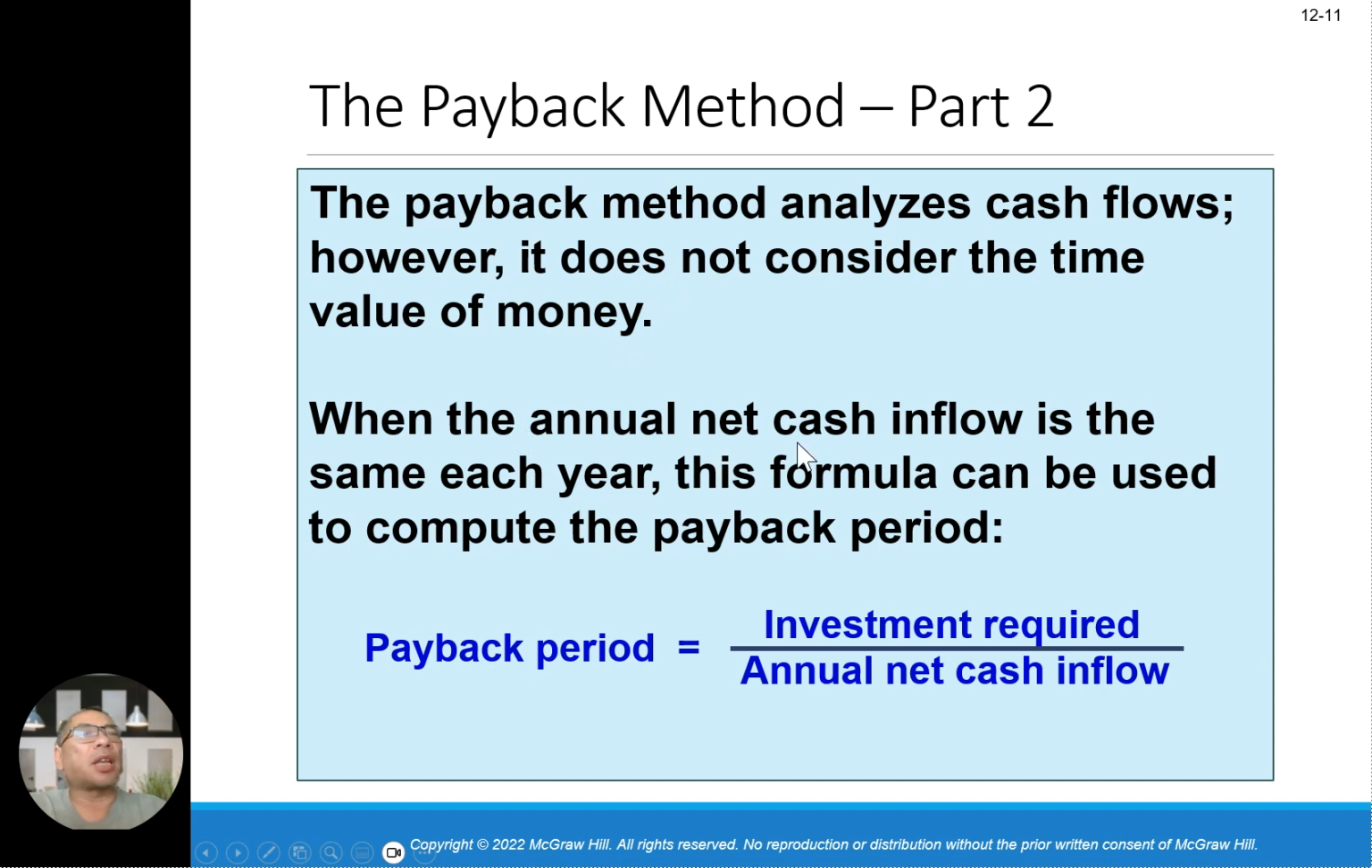When the annual net cash inflow is the same every year, the formula can be used to compute the payback period. So payback period is equal to the investment required divided by the annual net cash inflow. That is the payback period. Okay, this is the logic.